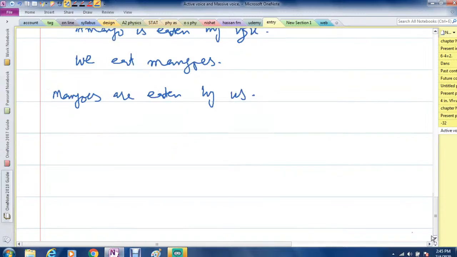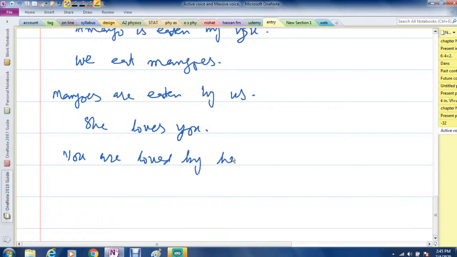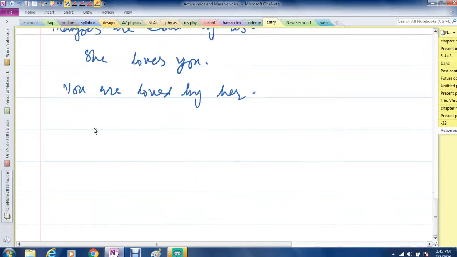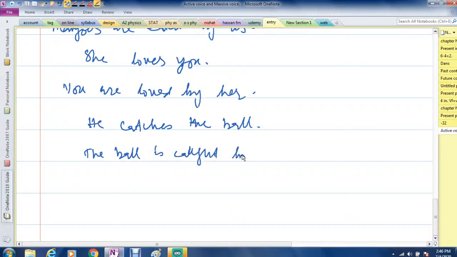For example, I say she loves you. How will I do this? You are loved by her. You can have several examples. He catches the ball. I will write the ball first, and since it is present, the ball is caught by him.